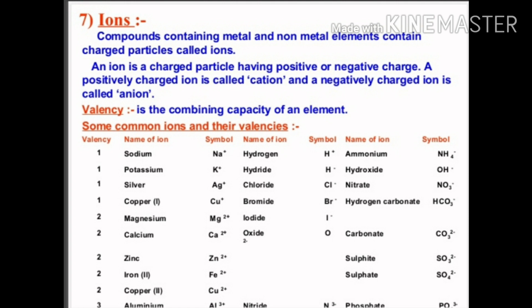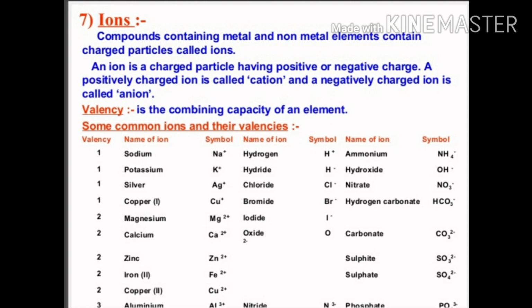An ion is a charged particle having a positive or negative charge. The positively charged particles are known as cations, and the negatively charged particles are named anions. But these charged particles combine according to their valency. Valency is the combining capacity of the element.